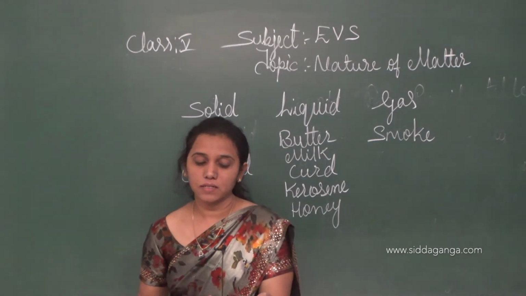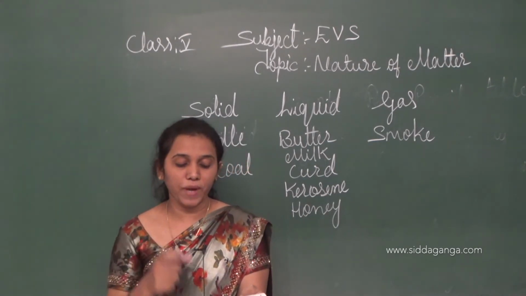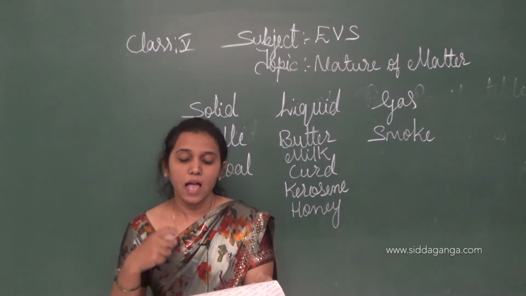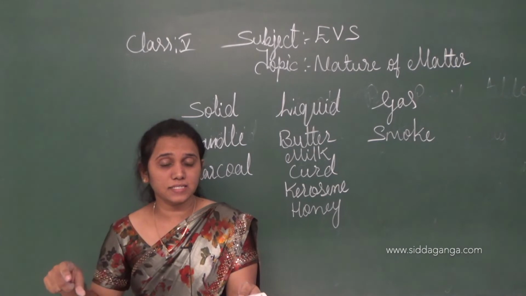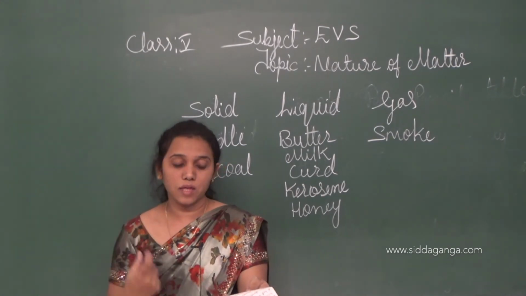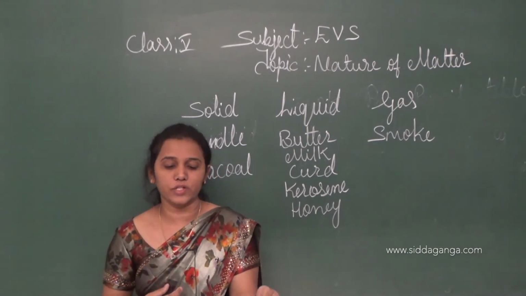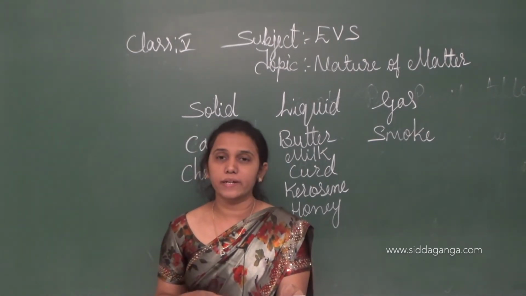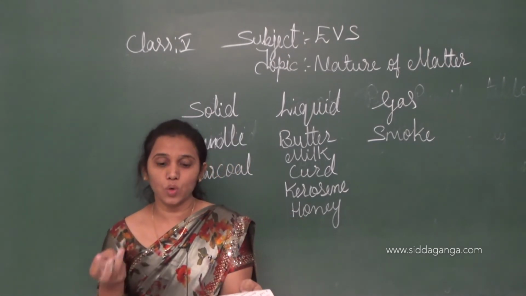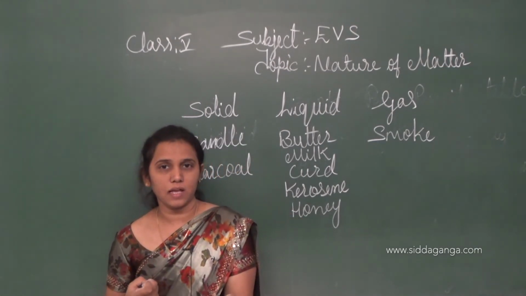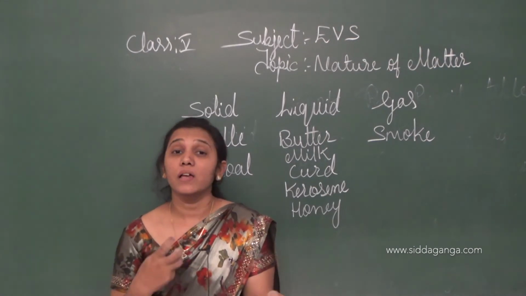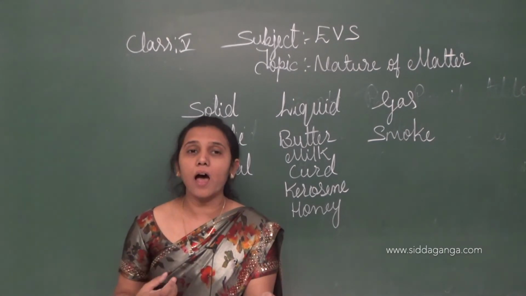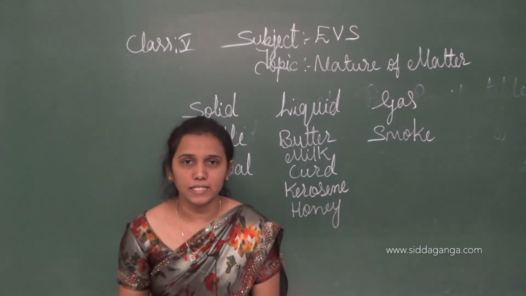So we can see the space between the particles is very little in solid materials. And they are also arranged in straight lines. So in solids, particles are densely arranged in an orderly pattern. For example, solids like stones, iron, etc. Okay. So any hard particles are solids. Understood?